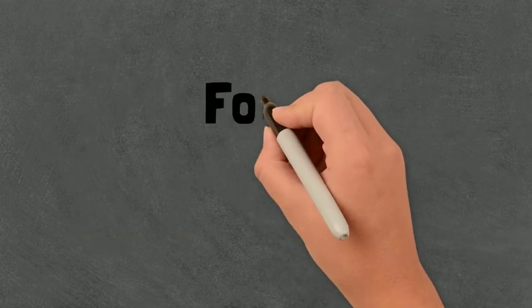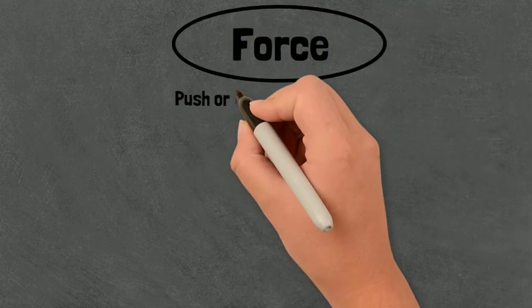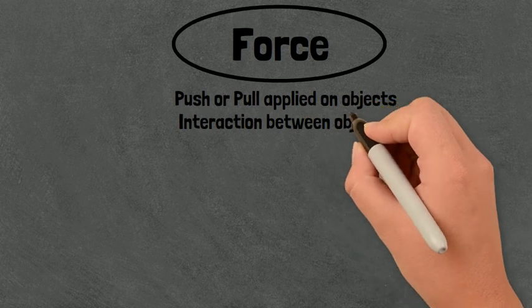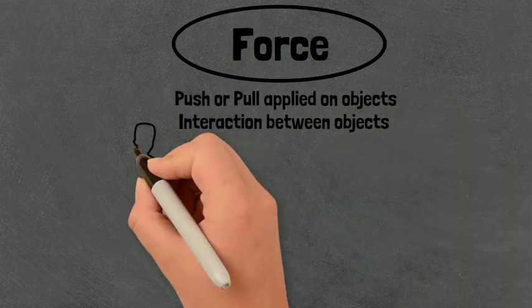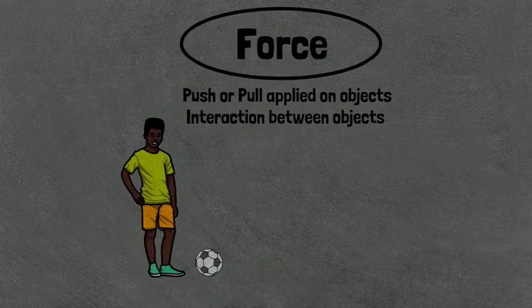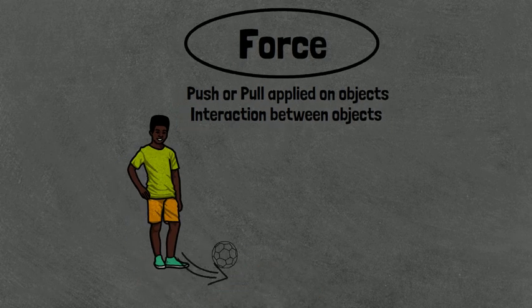So we can safely say at this point that forces are nothing but the push and pull applied on objects due to interaction between bodies and objects. Let's go back to our first example. Here, in order to pass the ball, the boy must move it. That is why he must interact with the ball, and he interacts with the ball by kicking it.